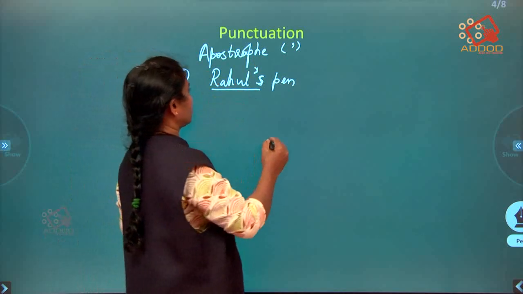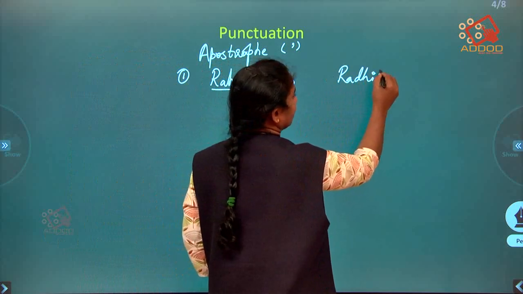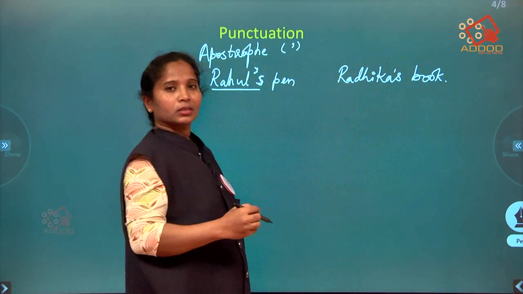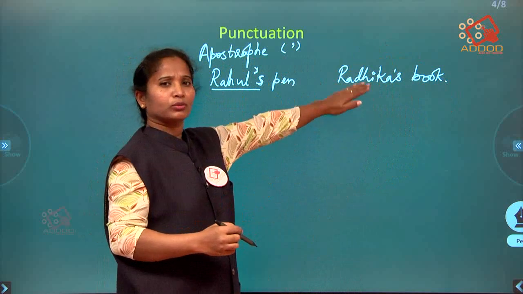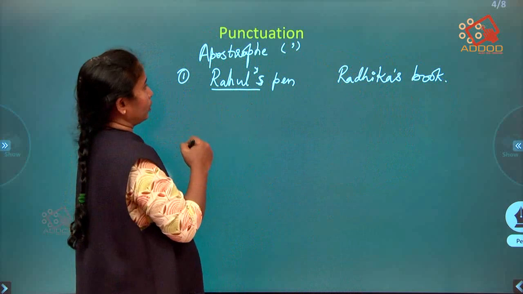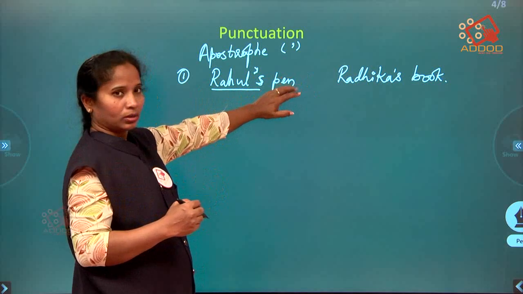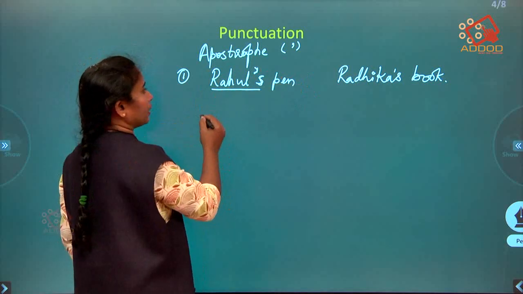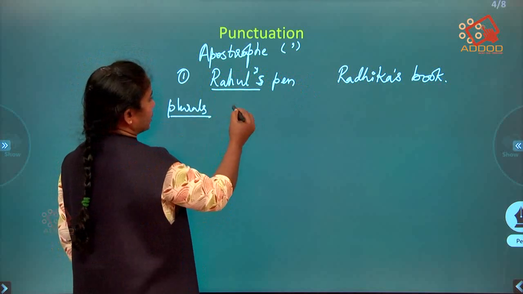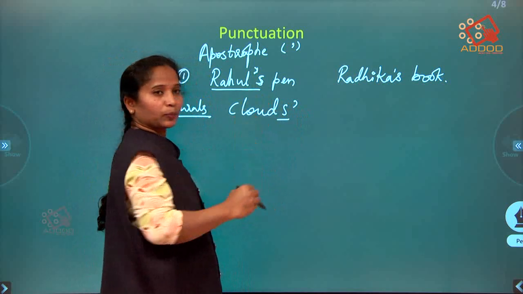You can also say this is Radhika's book. That book belongs to Radhika. Possession, right? These are used as singulars to show it is one person, whereas we can also show plurals.